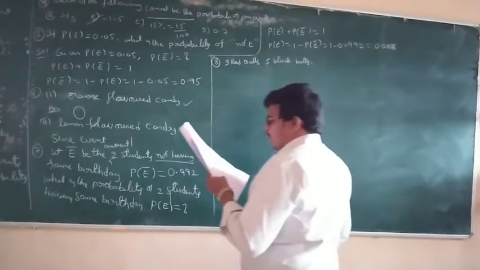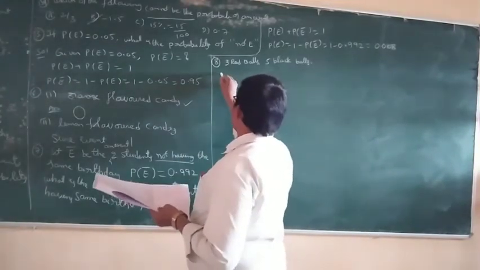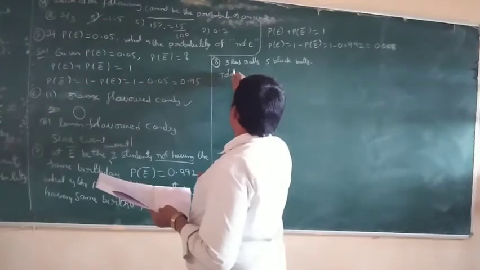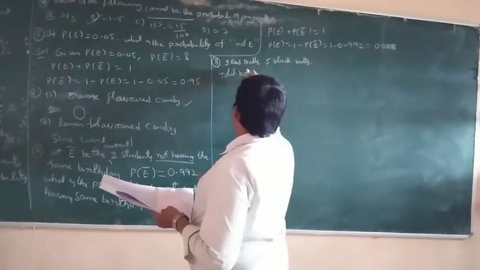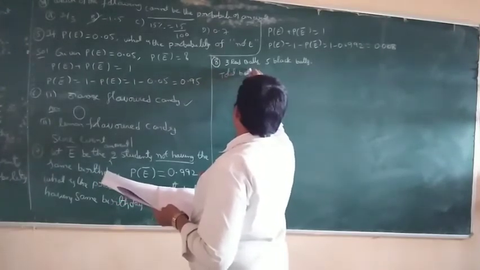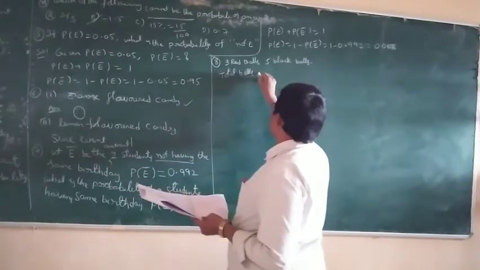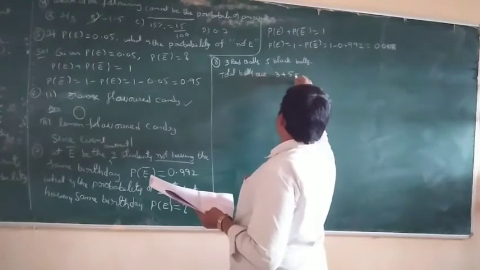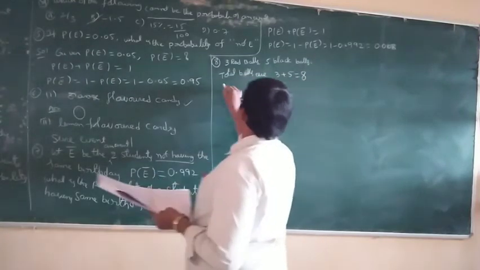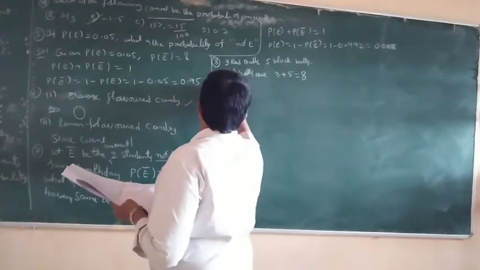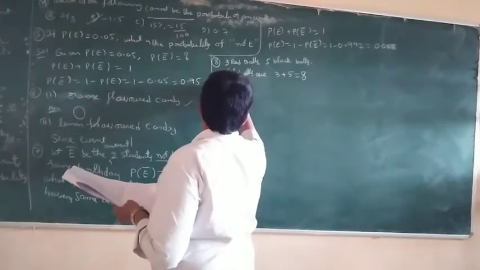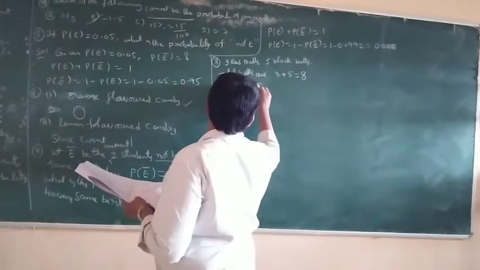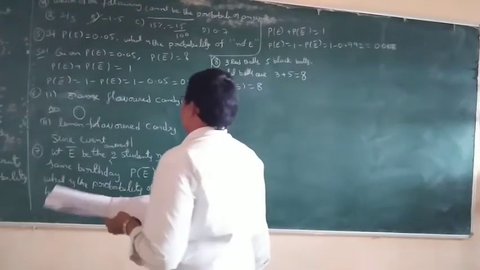What is the probability of total balls? Total balls are 3 plus 5 is equal to 8. So the sample space n of S is equal to 8.